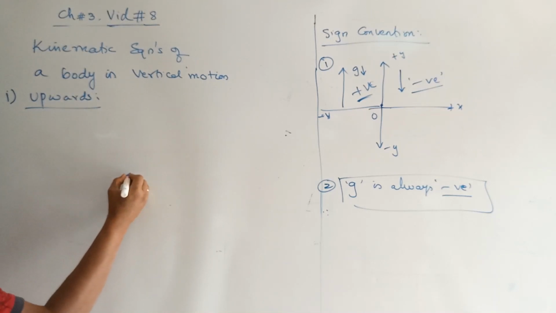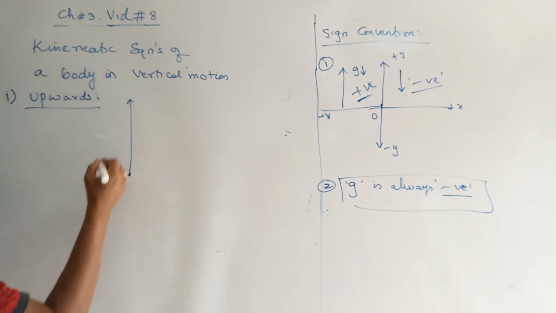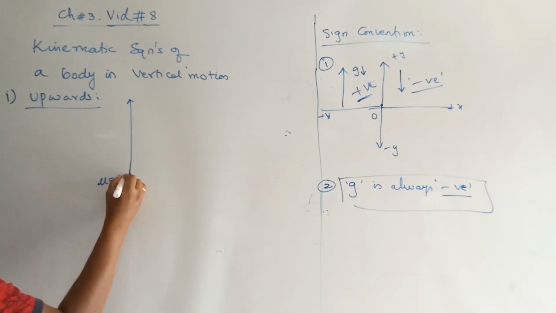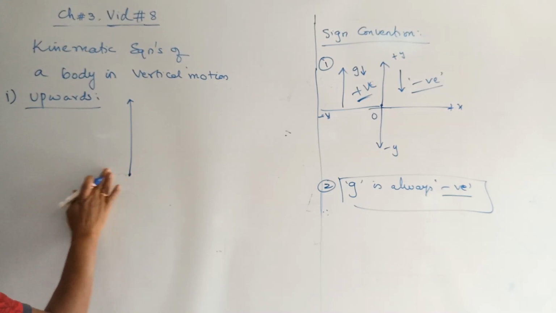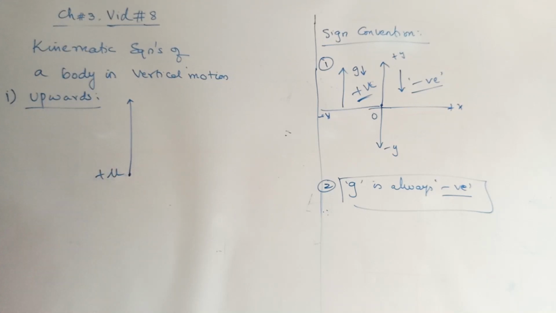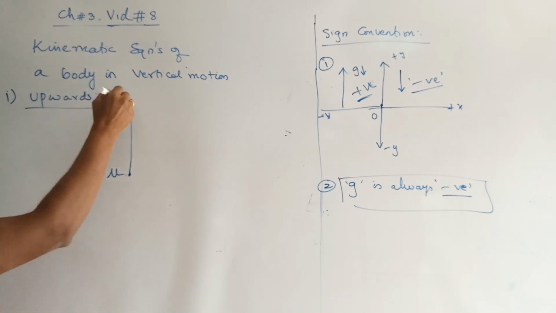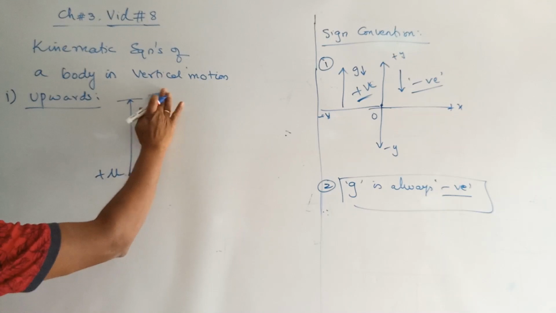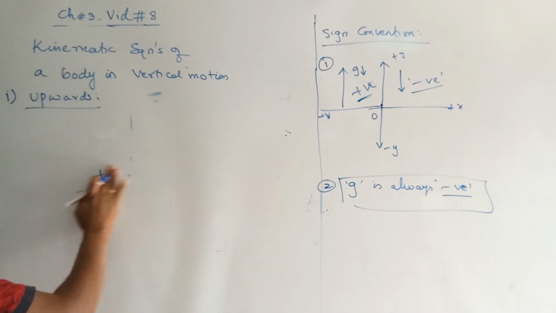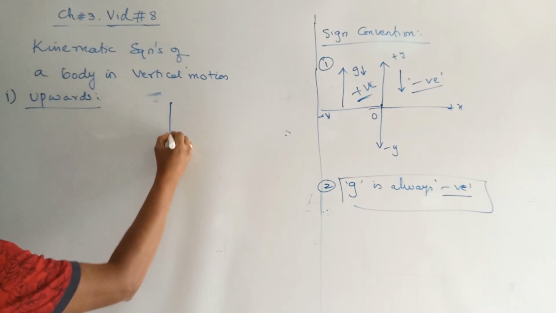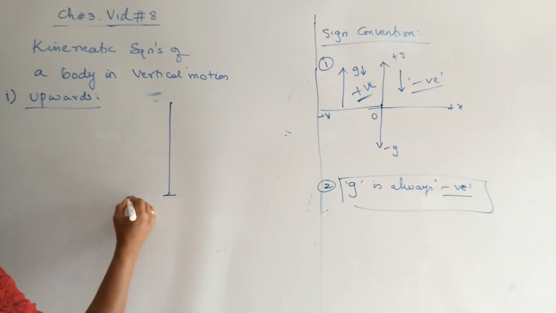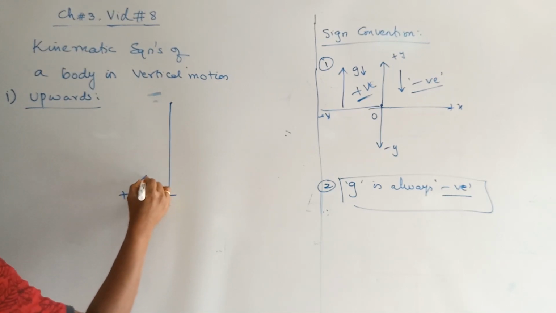Consider a body thrown upwards with initial velocity u. Because the body is going upwards, this is a positive velocity.